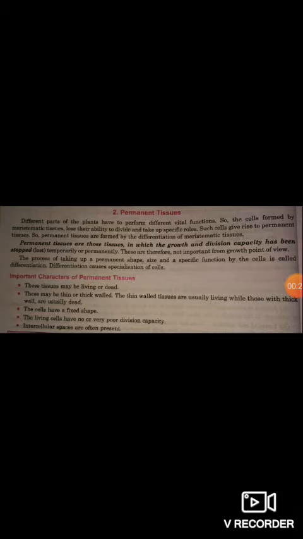So the cells formed from meristematic tissue lose their ability to divide and take up specific roles. Such cells give rise to permanent tissue. That means permanent tissues are those tissues in which the growth and division capacity has been stopped temporarily or permanently.